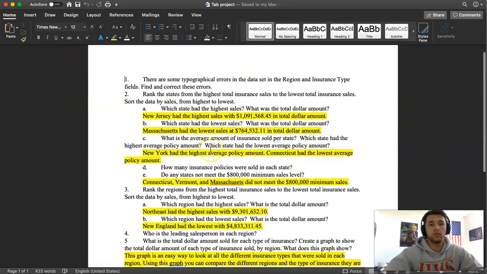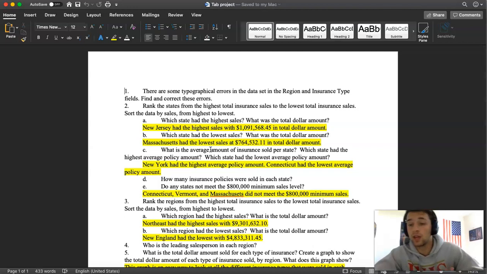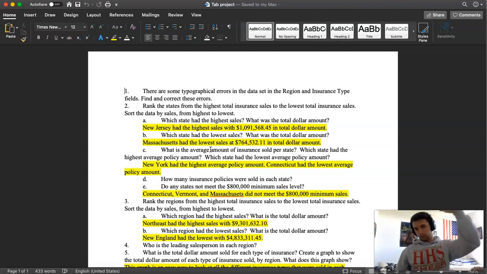The first requirement that we had to do was fix the typographical errors, and I actually did that in Microsoft Excel, using the function there to look up words and change all of them because there were thousands and thousands of data sets for that one. There were only two typographical errors, and I fixed those real quick.